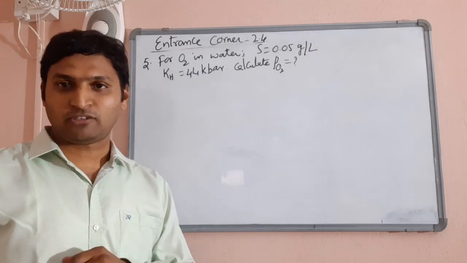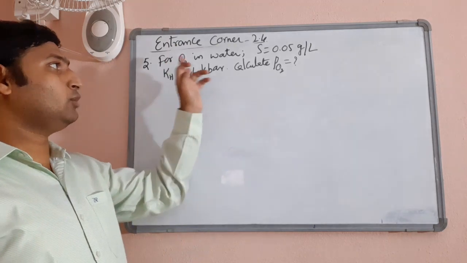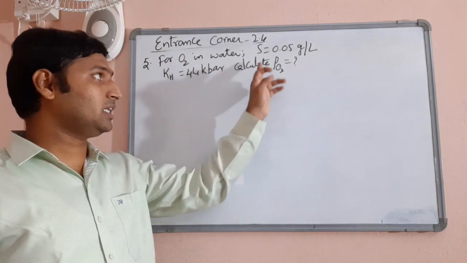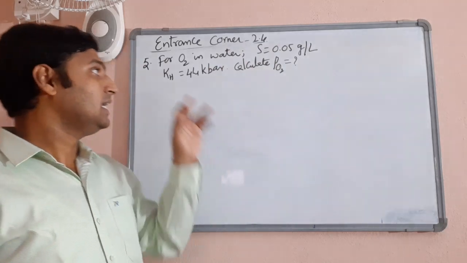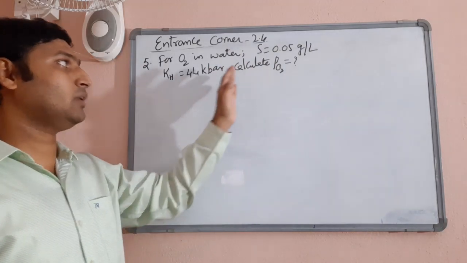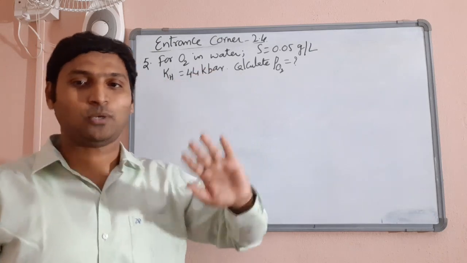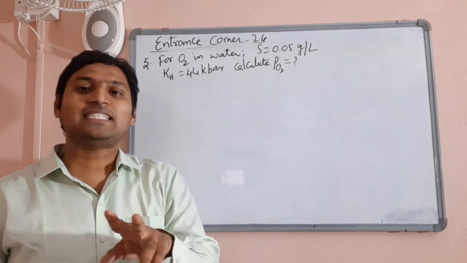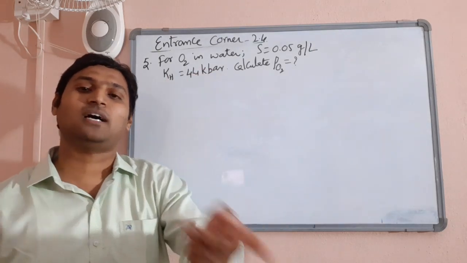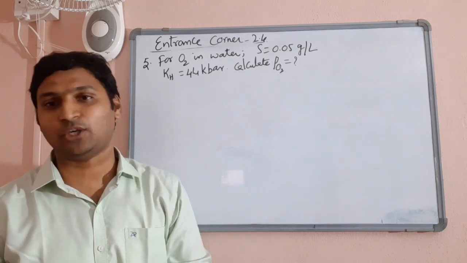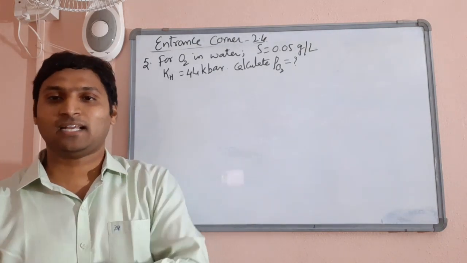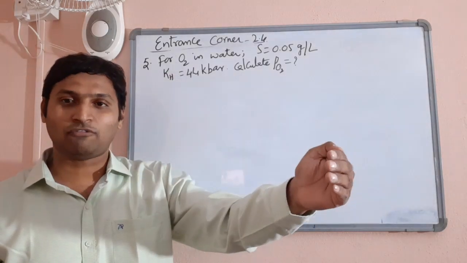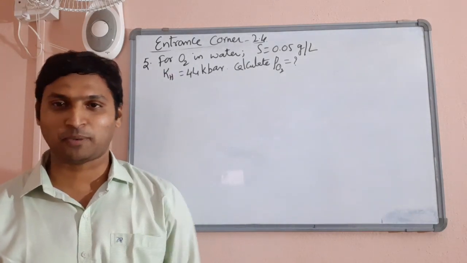Moving on to question number 5, students. For dissolution of oxygen in water, he has mentioned the solubility is 0.05 grams per liter. He has given the KH value also, and he is asking you to calculate the pressure at which oxygen is dissolved. This is a kind of reverse of the third question that you have solved. In the third question, he asked for solubility in grams per liter. So we got the mole fraction, we converted the mole fraction to grams per liter.